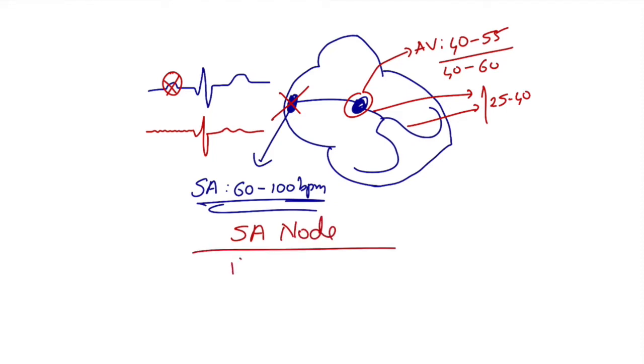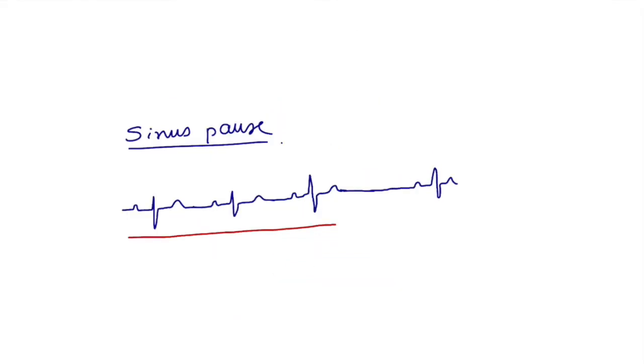Here we'll be talking on two topics, that is sinus pause and sinus arrest. So coming to sinus pause, here we'll have a normal rhythm, but suddenly there's going to be a drop in the QRS complex. But a similar thing can happen when there is an ectopic or premature beat or extra systole. In that case, we'll have a compensatory pause which will mimic the same.